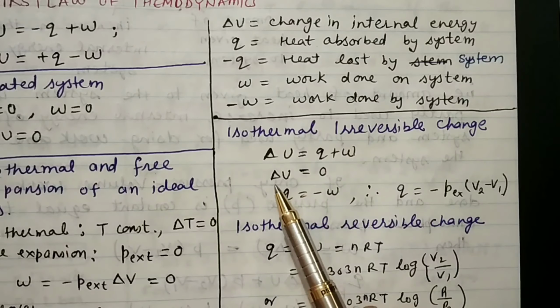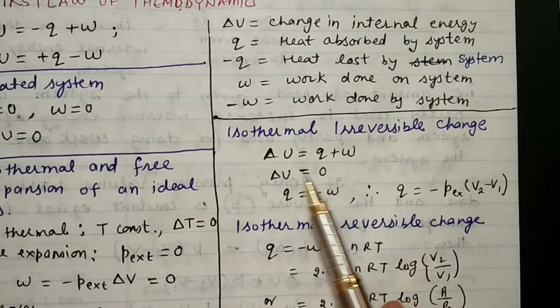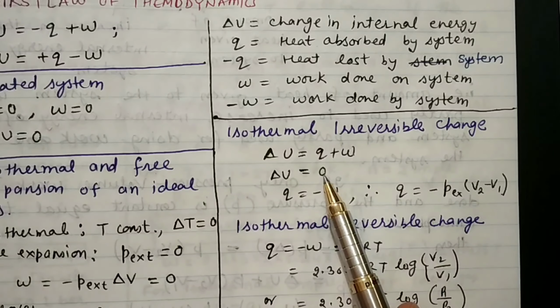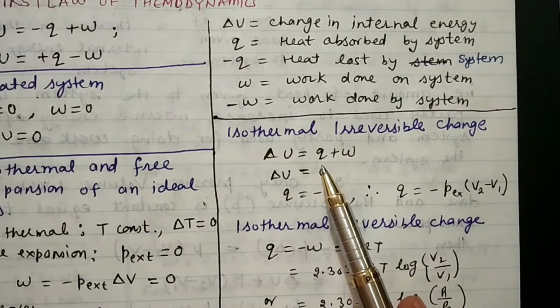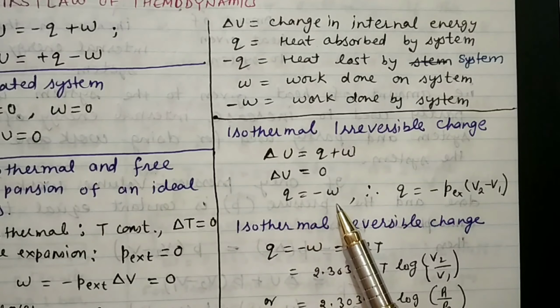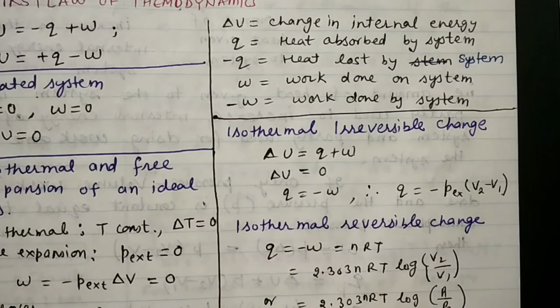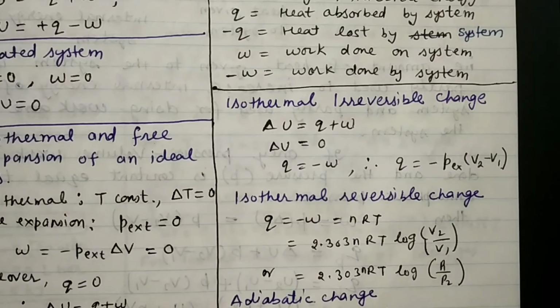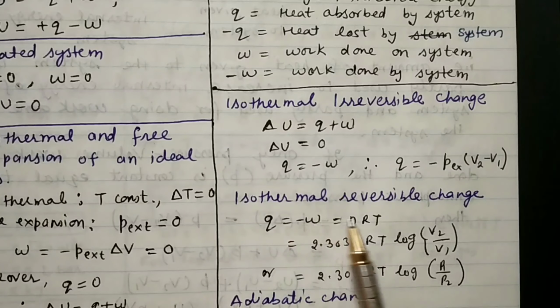So here delta U will be 0, and by putting the value of delta U equal to 0 here, one can get that Q is equal to minus W. So we have another relationship. You will see in isothermal reversible change, Q is equal to minus W is equal to nRT log V2 by V1, in the form of volume.